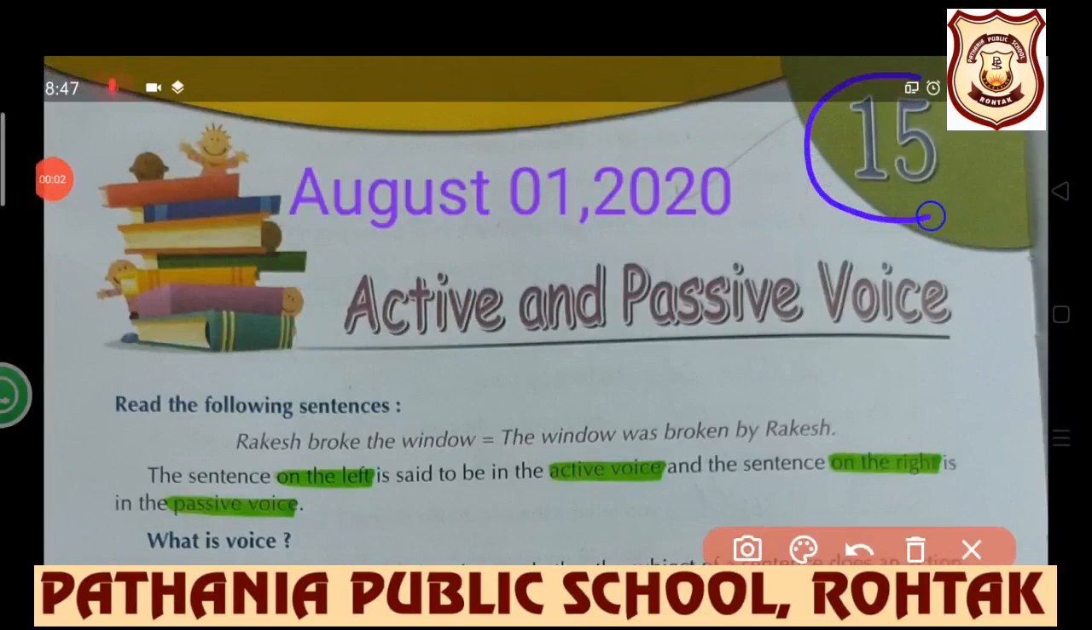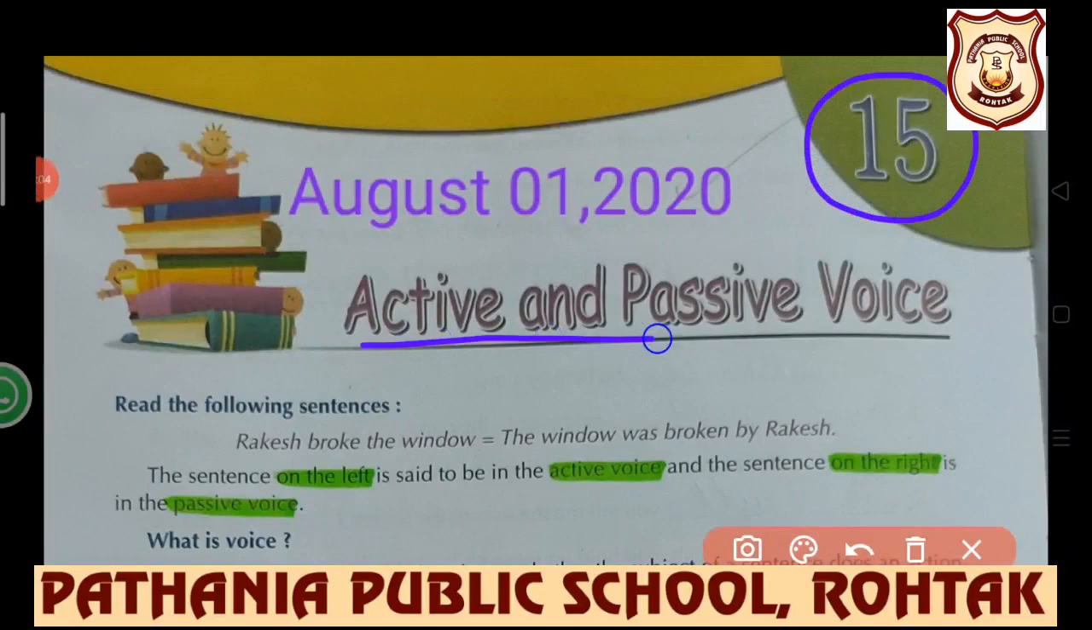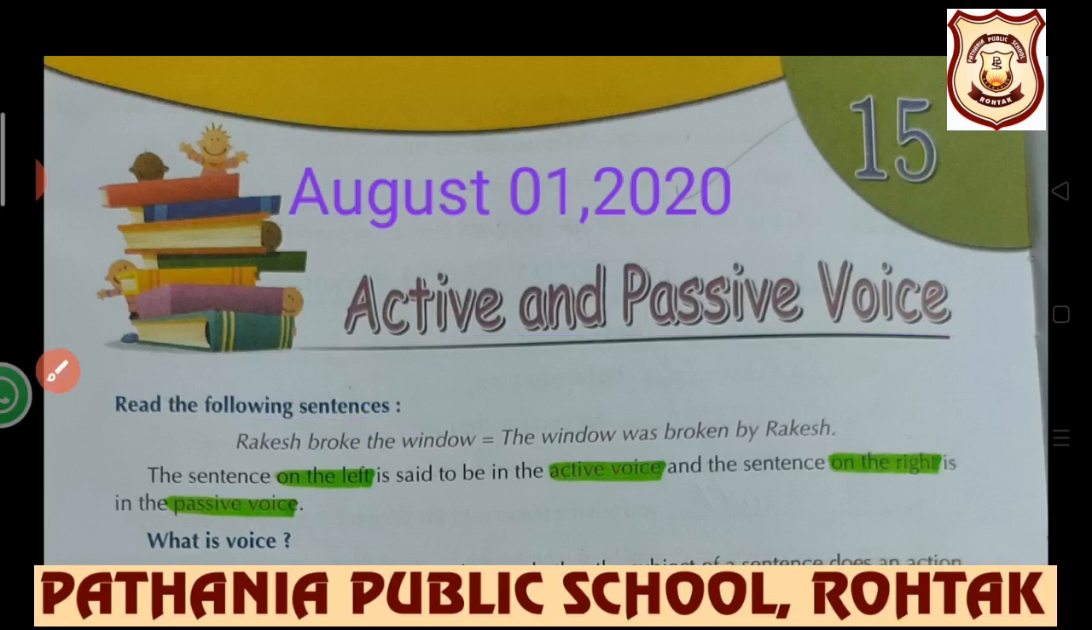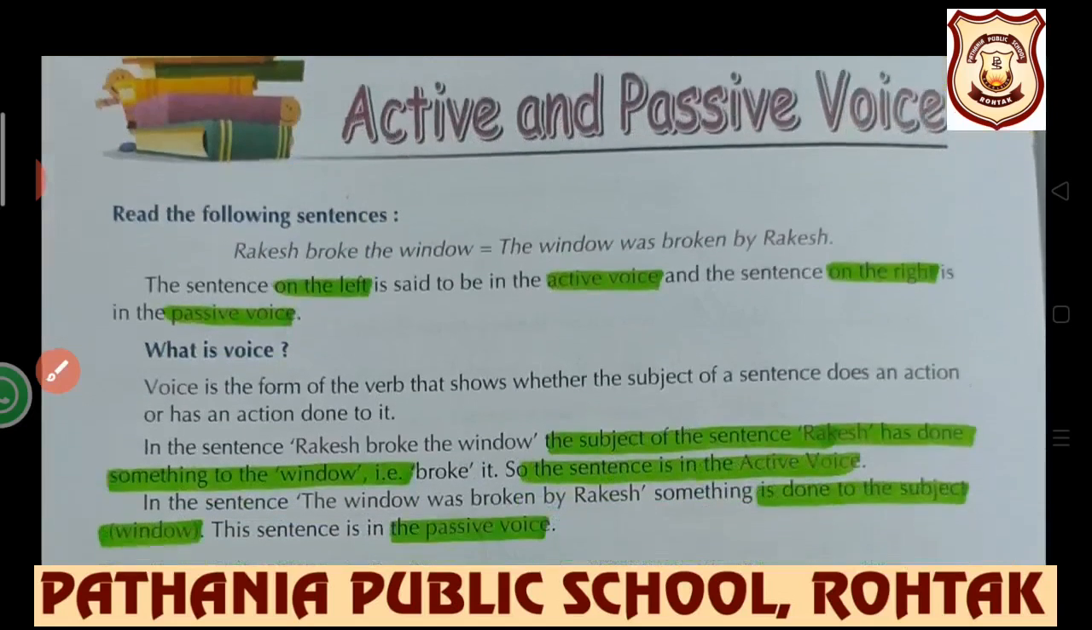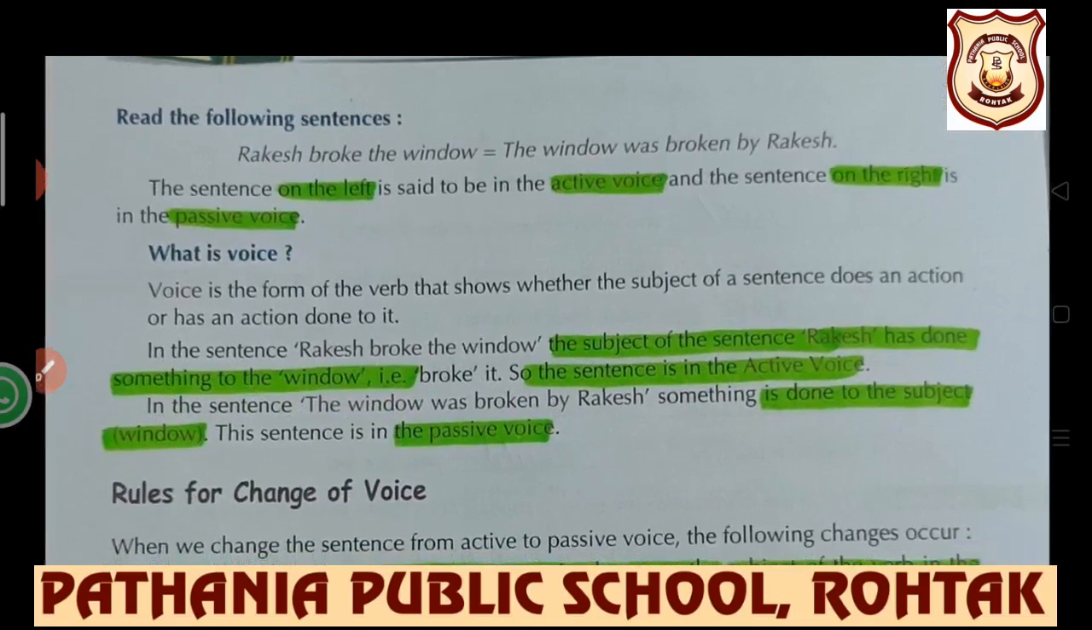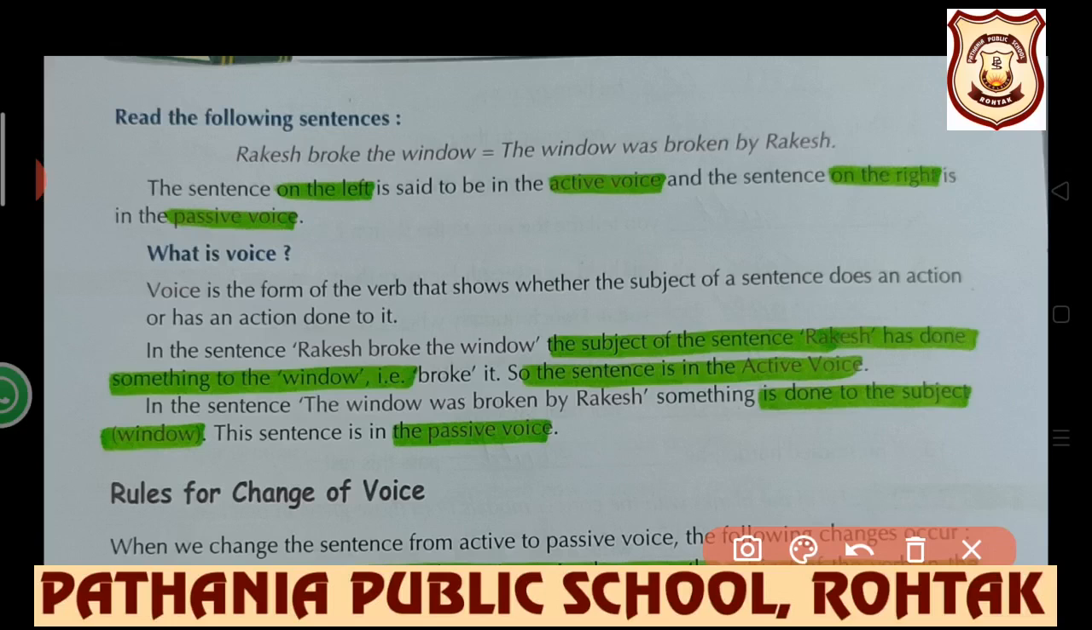Chapter number 15, Active and Passive Voice. Now students, read the following sentences. There are two types of sentences given to us: Rakesh broke the window, or the window was broken by Rakesh. The sentence on the left is said to be in the active voice, and the sentence on the right is the passive voice.